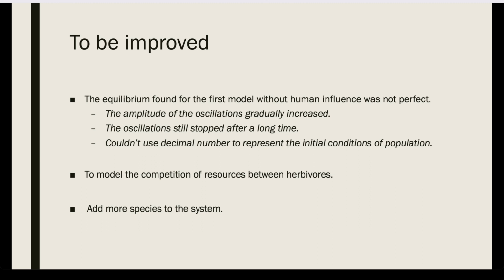And we also could have modeled the competition for resources between herbivores, so they cannot just grow exponentially if there are no predators around them. We also could have built on this basis and added more species to the system, so that the model is more representative of reality. And this is the end of the slide. Thank you.